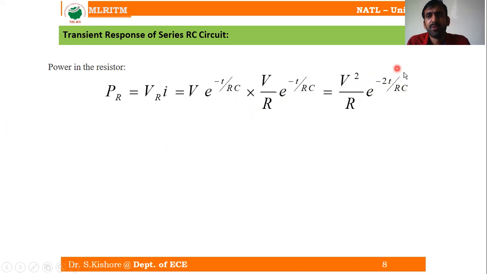So we can have e power minus 2t by RC. Is it clear? So this is going to be the power in the resistor.